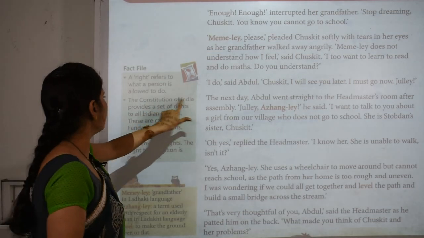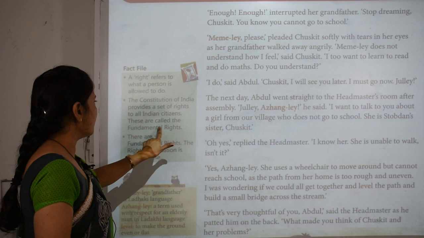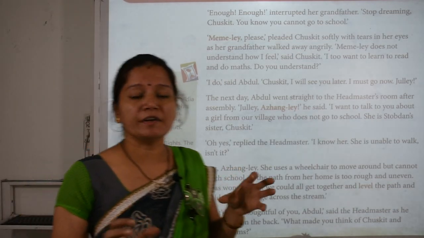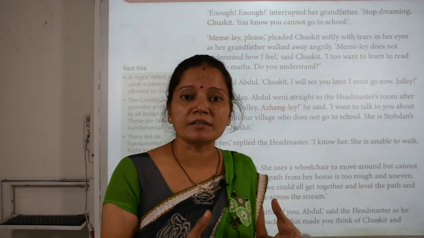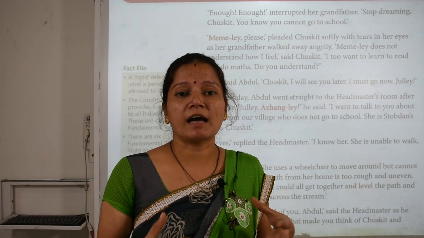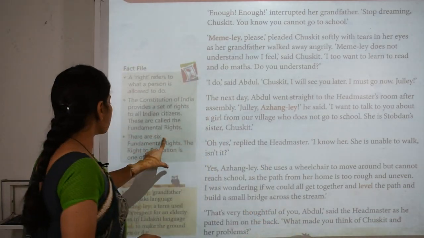The Constitution of India provides a set of rights to all Indian citizens. These are called the fundamental rights. So the Constitution of India provides these fundamental rights, and with them the people of India can do whatever they are entitled to. There are 6 fundamental rights.